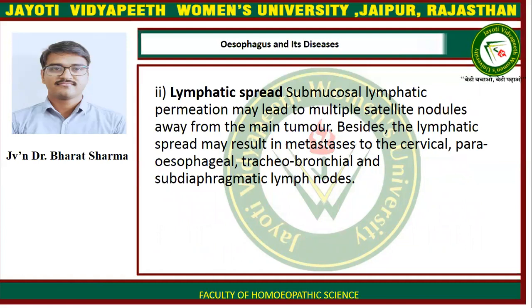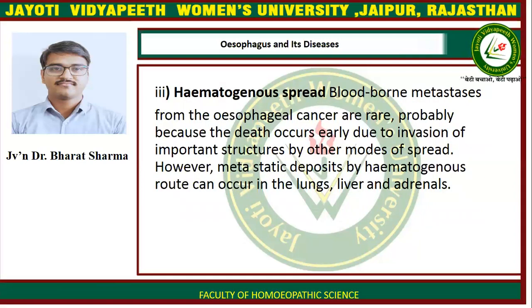Some mucosal lymphatic permeation may lead to multiple satellite nodules away from the main tumor. Besides, the lymphatic spread may result in metastases to the cervical, paraesophageal, tracheobronchial, and subdiaphragmatic lymph nodes. Hematogenous spread. Blood-borne metastases from esophageal cancers are very rare, probably because death occurs early due to invasion of important structures by other modes of spread. However, metastatic deposits by hematogenous route can occur in the lungs, liver, and adrenals.